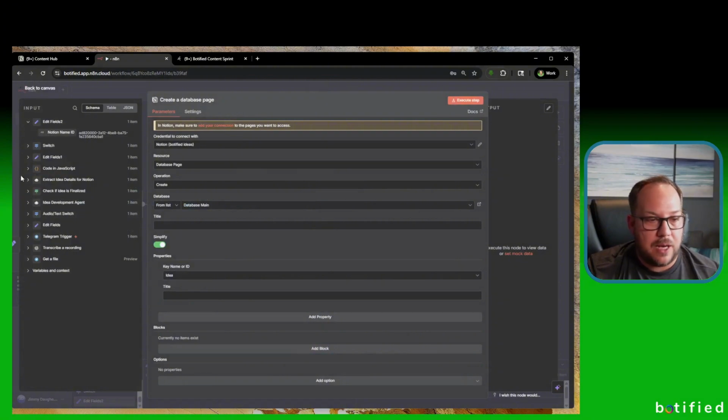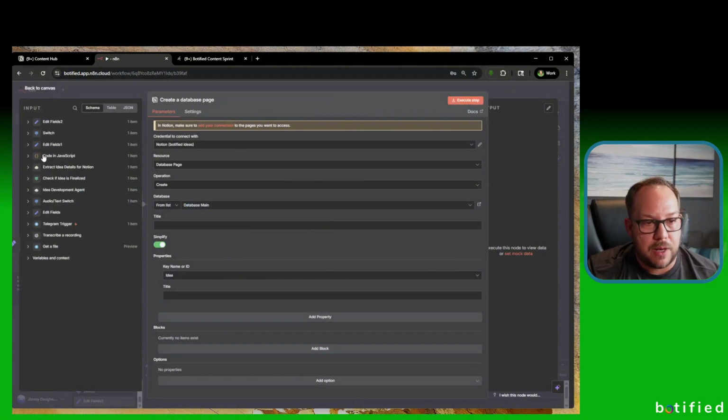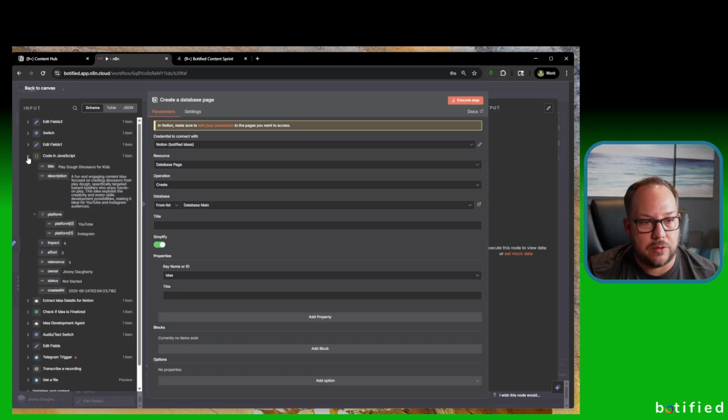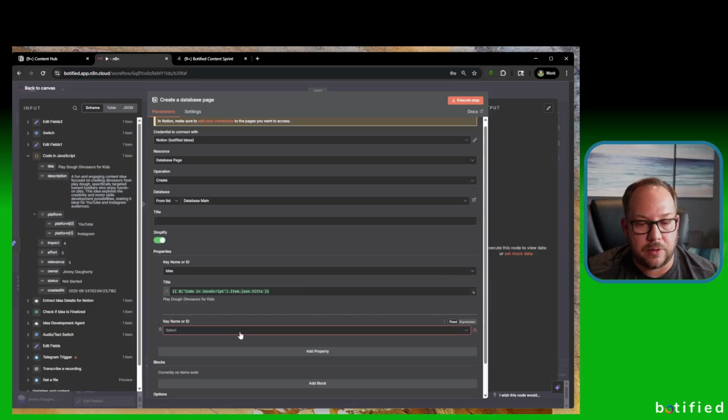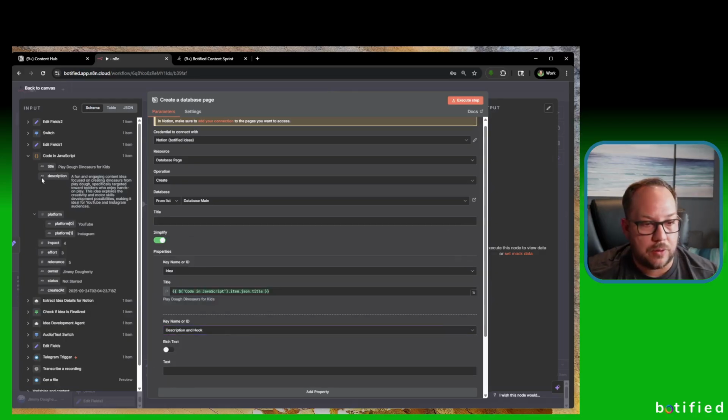So for the idea one, you're going to pretty much do everything that is in this code node here. This is where all the fun stuff's going to come from. So the idea here is the title. So this is the title of the idea. So you drag that in there. Next, you're going to do another property, and it's going to be the description and hook. So that is this one here.